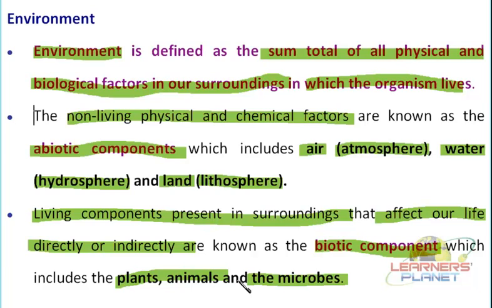Carbon dioxide is used up by the plants, and then they release oxygen. So the things used up by the biotic components are returned in some other form to the environment, which is again recycled so as to maintain the balance. And of course this balance is very, very important. If it is disturbed, it will lead to very serious problems.